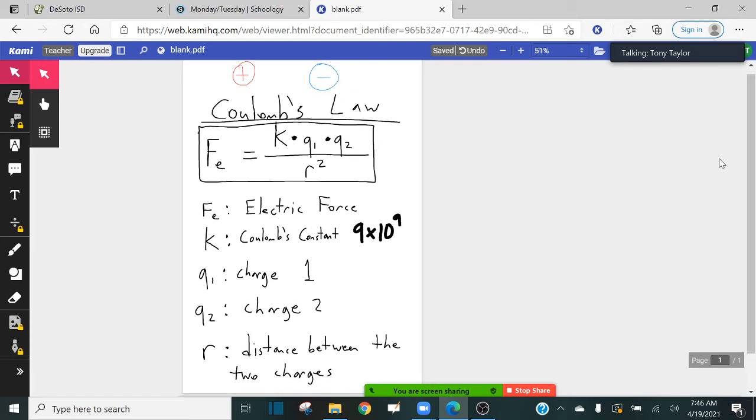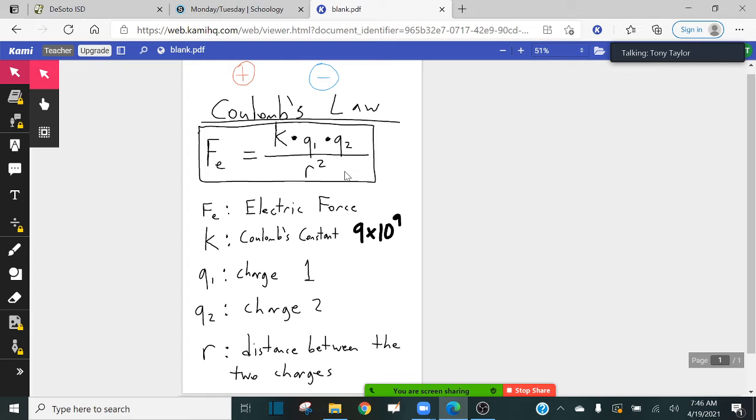So, guys, this equation just tells me if I have two charged particles, let's say a positive charge and a negative charge, and I place those two charges directly next to each other, and if I want to know how strong those charges are pulling on each other, then I will just use this equation here, where K stands for Coulomb's constant, 9 times 10 to the 9, times the charge of the first object times the charge of the second object divided by the distance between the two charges squared. Okay.